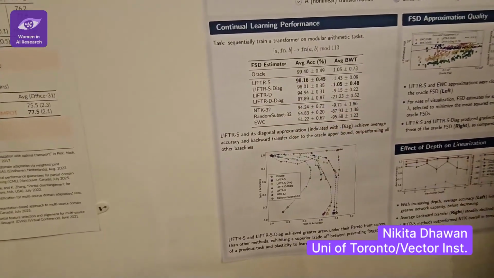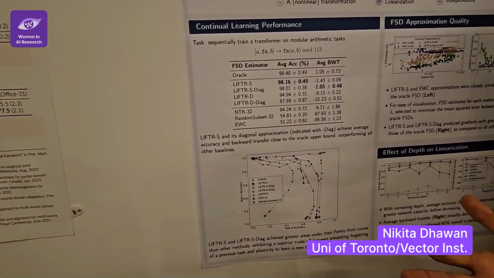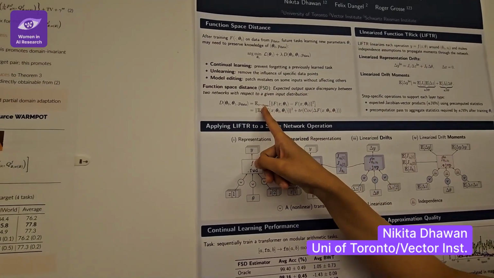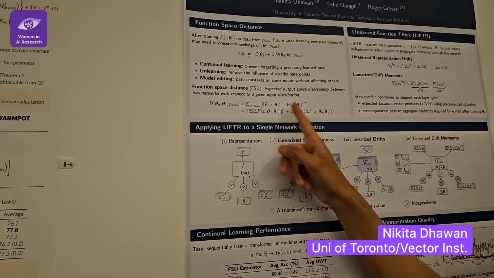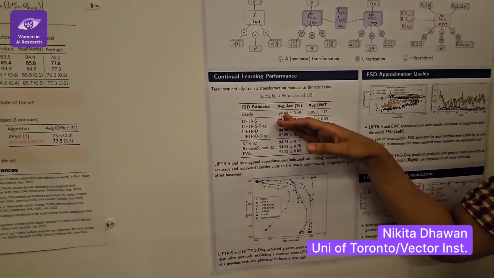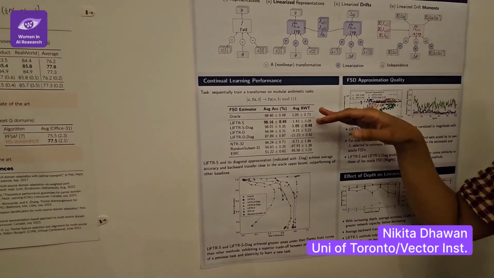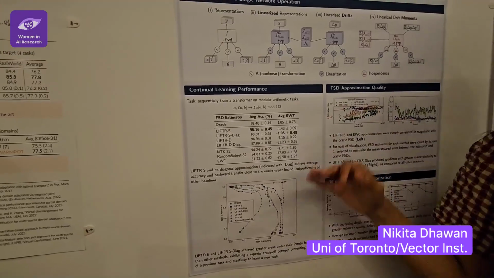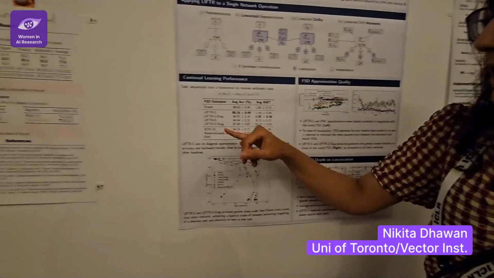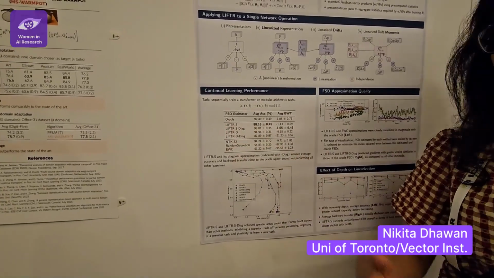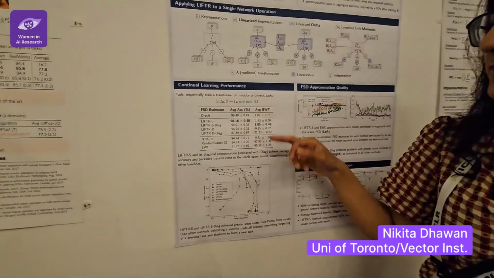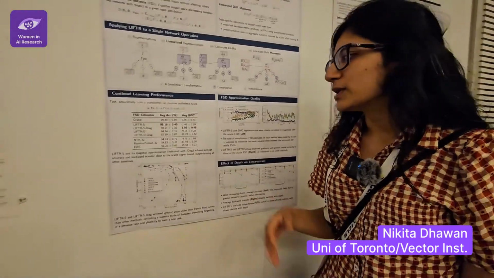This is the Oracle method where we assume access to all the data points that we have. So you can compute this with a Monte Carlo estimate. If you have access to X's here, sample many X's, compute this. If we could do that, then we get this performance where your average accuracy across tasks is really high. Your average backward transfer, which is a measure of forgetting, and higher is better, is also really good. Over here, our method, which we call LIFTER, because it's a linearized function trick, gets pretty close, at least some versions of it get pretty close to the Oracle, which is nice.